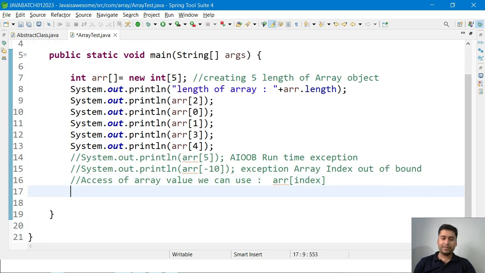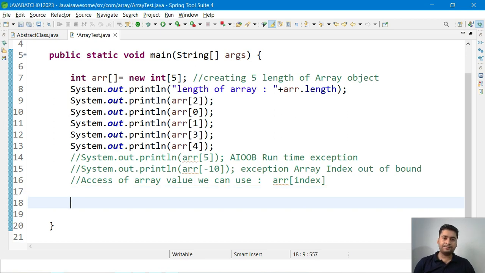Let me add some value inside the array. How can we add? Same thing. I want to add a value at, say, array of 1 position. Randomly we can store anywhere. So in position 1 I want to put 100. So I have to write it like that: array of index 1 equals 100, storing the 100 value. So what will happen here?